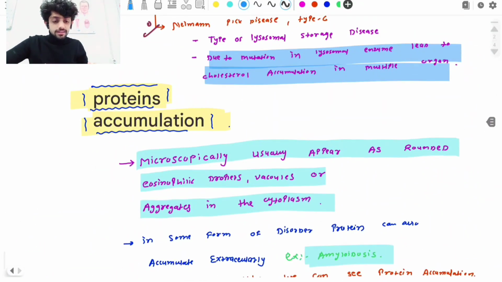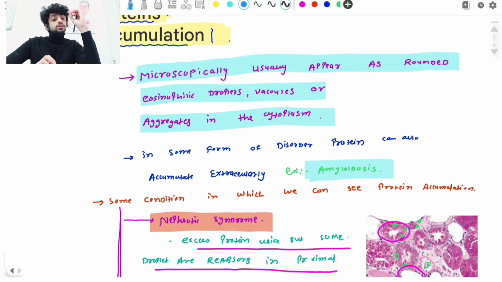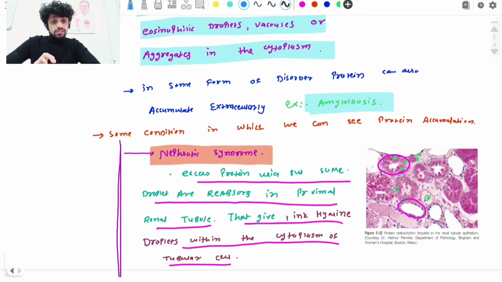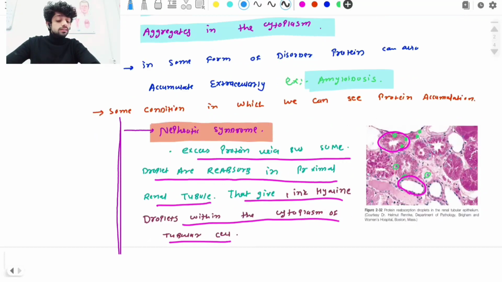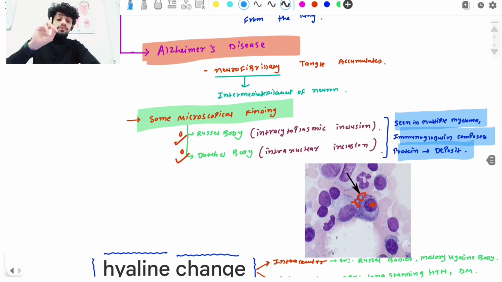So let's revise. Normally, microscopically, what's the appearance of the protein? It gives us a pinkish appearance in the vacuoles, and in some conditions the protein is accumulated outside the cell, which is referred to as extracellular protein accumulation. What are some conditions that we normally see in protein accumulations? In nephrotic syndrome, emphysema, Alzheimer's disease. And remember the difference between the Russell bodies and the Dutcher bodies.